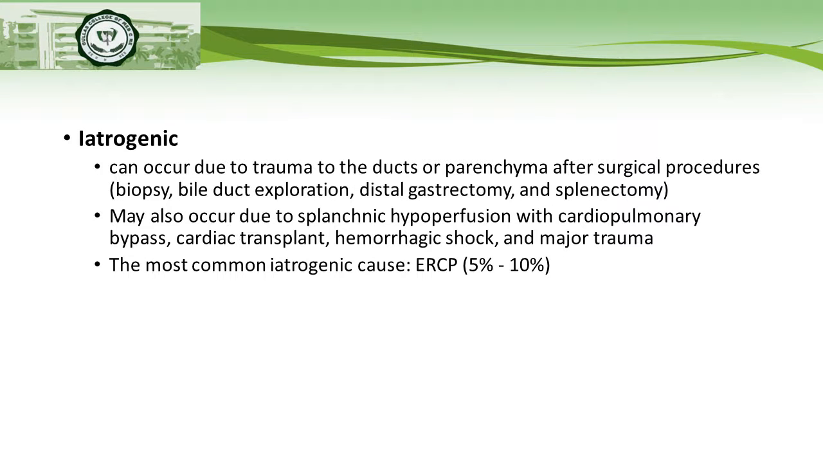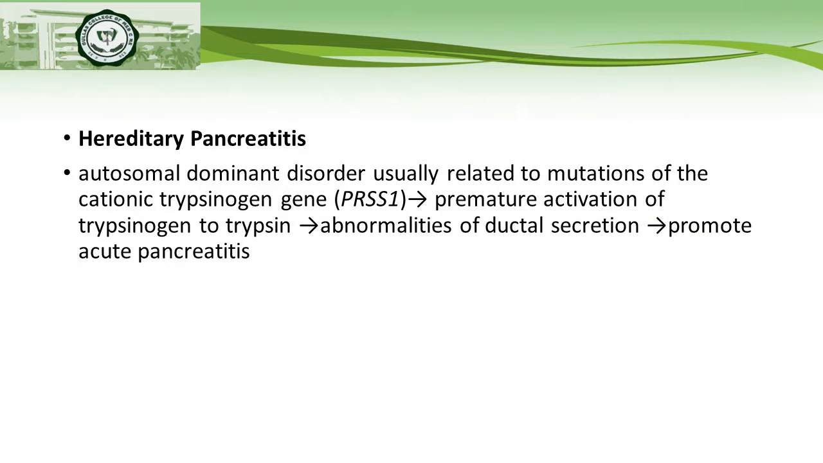Iatrogenic causes can occur due to trauma to the duct or parenchyma after surgical procedures, such as biopsies, bile duct exploration, distal gastrectomy, and splenectomy. This may also occur due to splanchnic hypoperfusion with cardiopulmonary bypass, cardiac transplant, hemorrhagic shock, and major trauma. The most common iatrogenic cause is ERCP, found in 5 to 10% of cases.